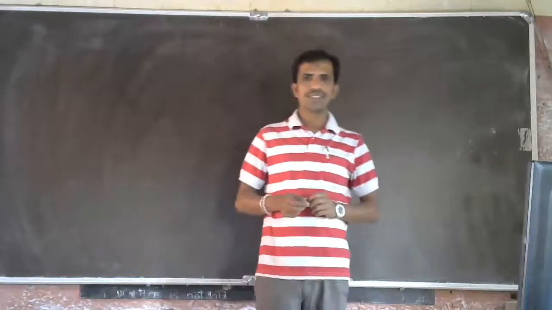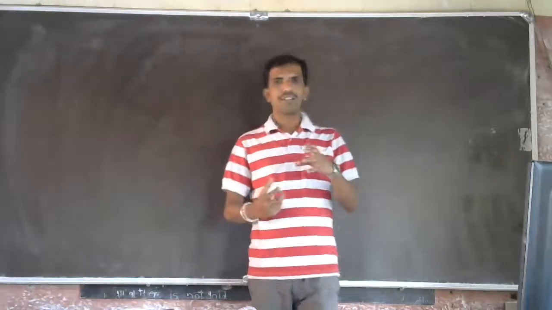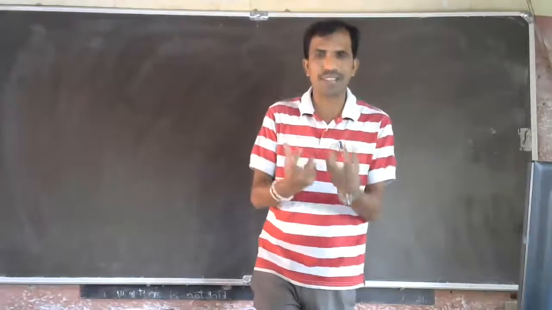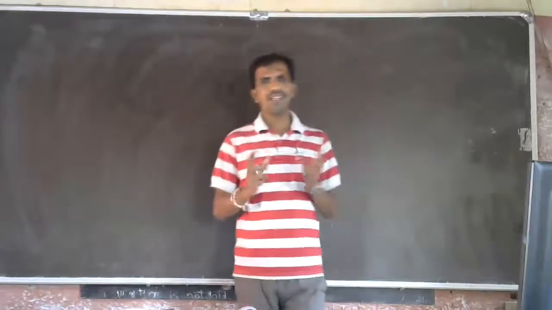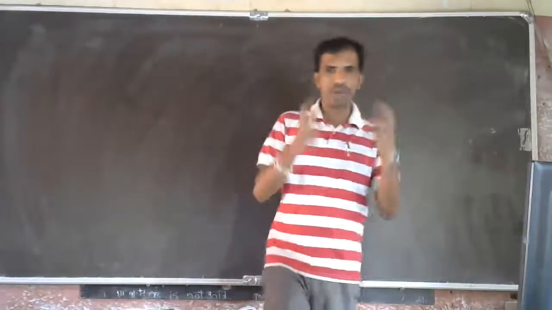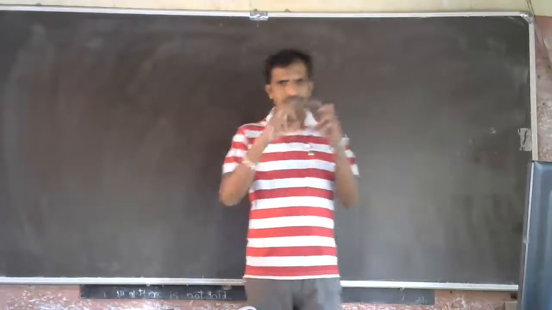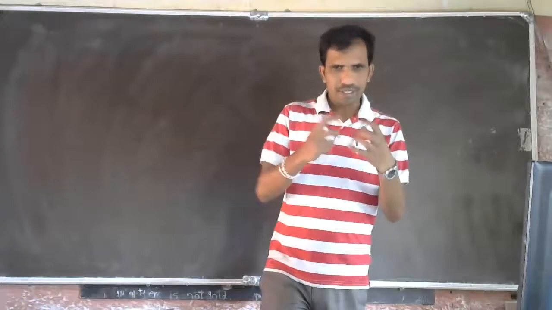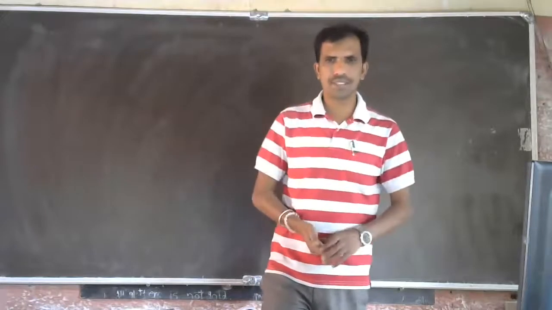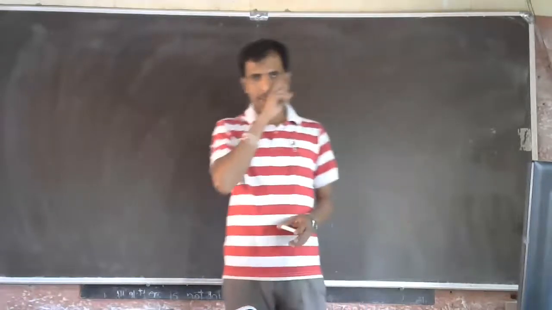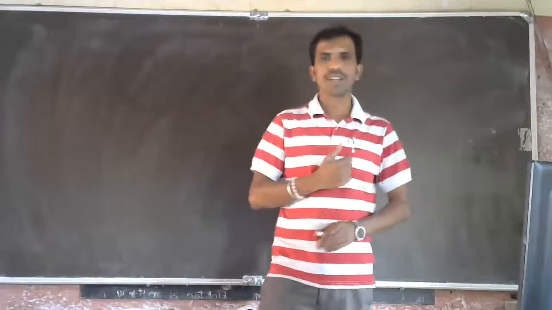Means for every character, a type of protein is synthesized by the DNA, and that will control the character. It is an inherited character. Understood?